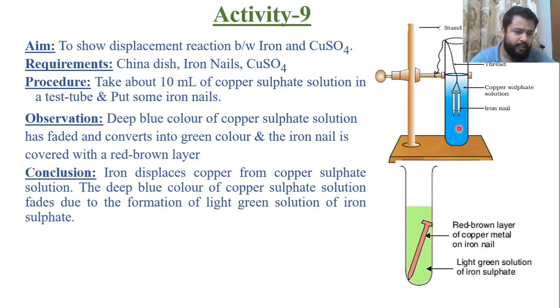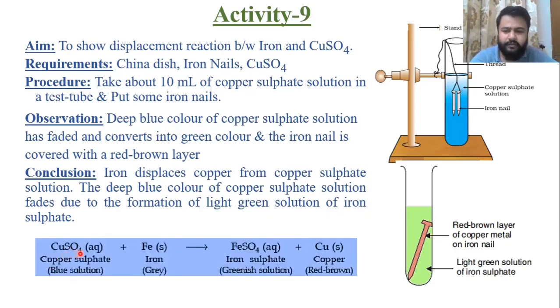Two observations, blue color changes into green, and there is a formation of a red brown layer of copper metal on the iron nail. So conclusion, iron displaces copper from the copper sulfate solution. The deep blue color of copper sulfate fades out due to formation of light green solution of iron sulfate. Chemical reaction is CuSO4 aqueous plus Fe, which is grey in color. This iron displaces copper from its sulfate solution and converts into FeSO4, which is a greenish solution, and the copper solid is red brown in color, which stays on the iron nail.